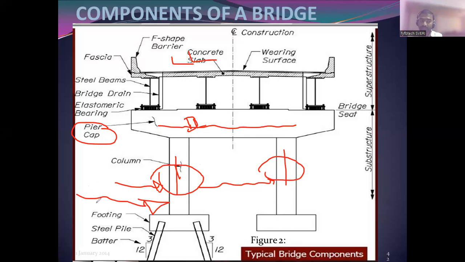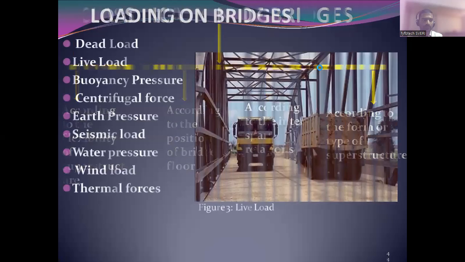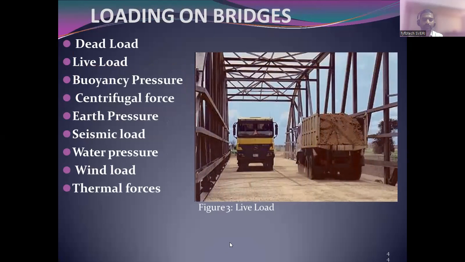But when the waves and tides are high, the waves will come and hit the column. That is nothing but water pressure. So you have seen dead load, live load, buoyancy pressure, and water pressure.